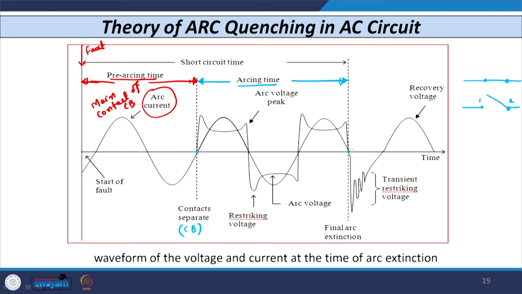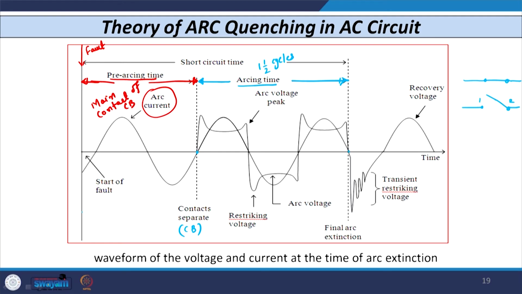That means the arc is formed from here and is fully quenched at this instant, after 1.5 cycles. So this time is the arcing time, 1.5 cycles in this case, and the pre-arcing time is almost 1 cycle or maybe more. If you add these two, that is your short circuit time, or the time of operation of the circuit breaker, which is roughly 2.5 to 3 cycles.